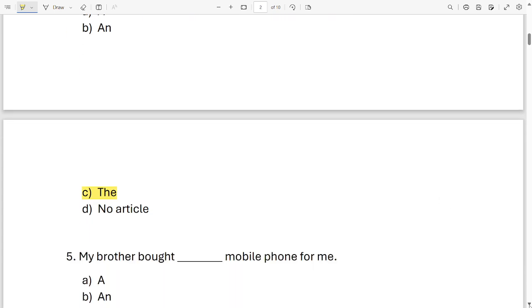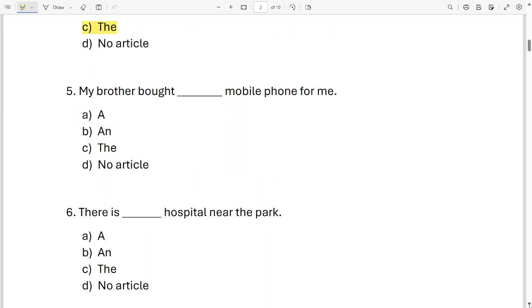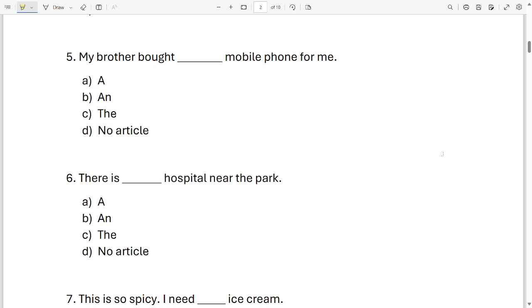Okay, let's move on to the next sentence. It says, my brother bought dash mobile phone for me. Which word will come over here? A, an, the or no article is required. Look at the sentence. Look at your option. It is option A. My brother bought a mobile phone for me.